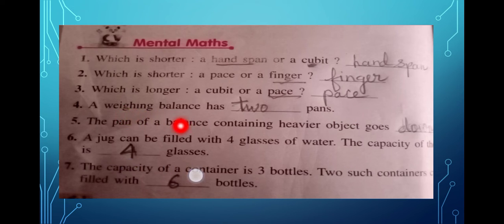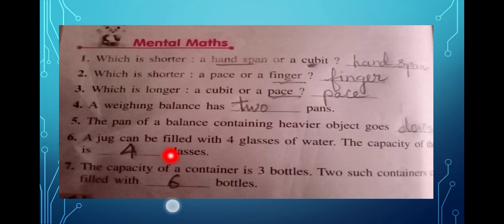The weighing balance has 2 pans. You know what a weighing balance is? A weighing balance is the pan which is used to measure the weight of things. When you go to the market to buy vegetables, groceries, whatever it may be, you weigh the things with the help of a pan. The weighing balance has 2 pans. The pan of a balance containing the heavier object goes down. Heavy objects will go down. The spelling is D-O-W-N, down.